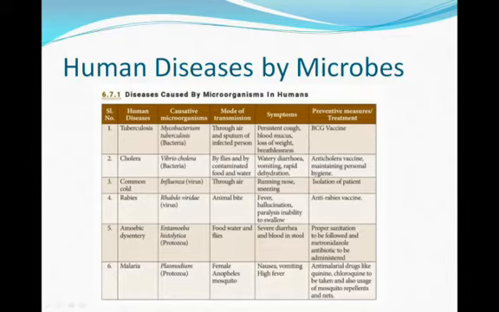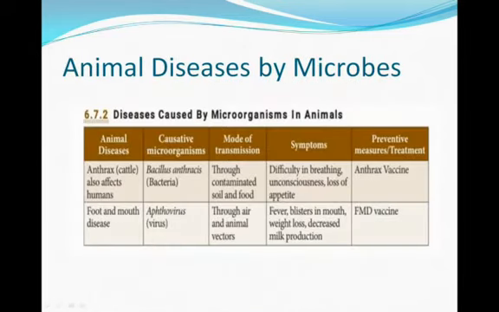The last one is malaria. The causative microorganism is Plasmodium. It is a protozoan microorganism. The mode of transmission is the female Anopheles mosquito. The symptoms are nausea, vomiting, high fever. Treatment is anti-malarial drugs like quinine and chloroquine, and also usage of mosquito repellents and nets. These are the treatments of malaria.